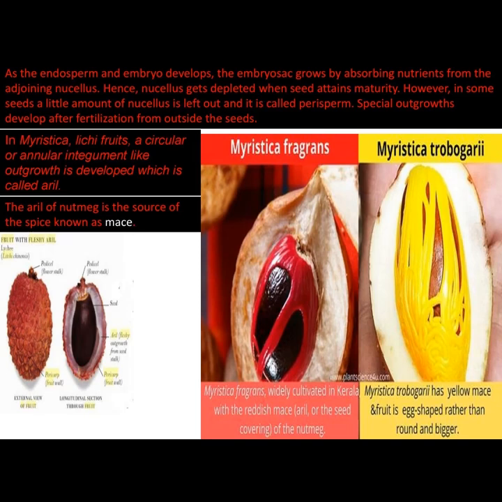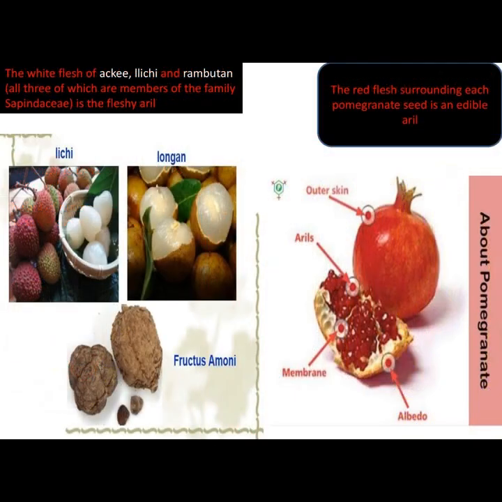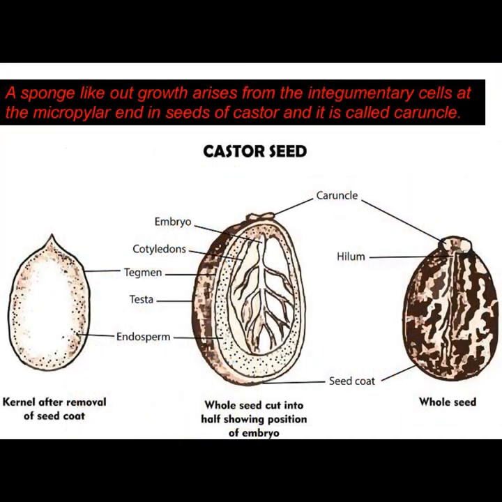In this picture, Myristica fragrans, widely cultivated in Kerala, with the reddish mace, or the seed covering of the nutmeg. Myristica malabarica has yellow mace and the fruit is egg-shaped rather than round and bigger. The white flesh of longan, lychee, and rambutan, all three of which are members of the family Sapindaceae, is the fleshy aril. The red flesh surrounding each pomegranate seed is an edible aril.